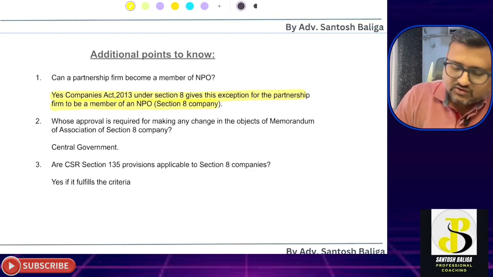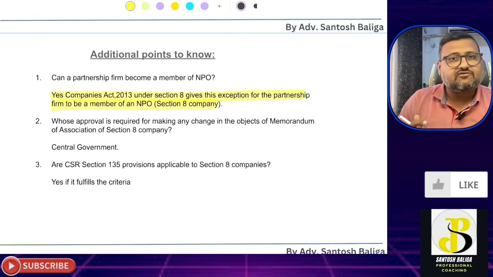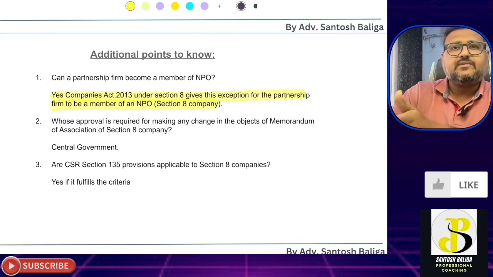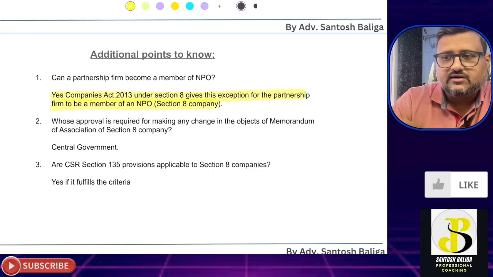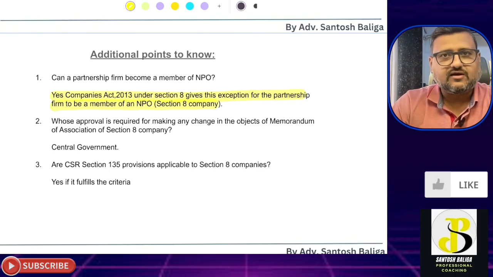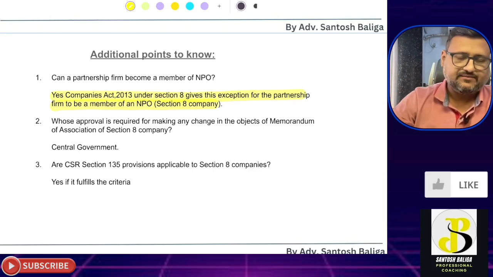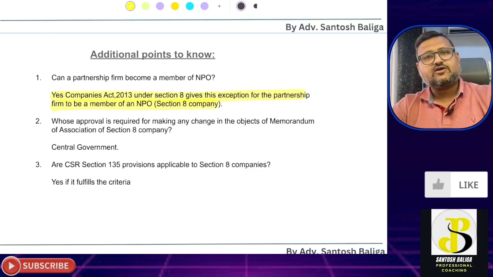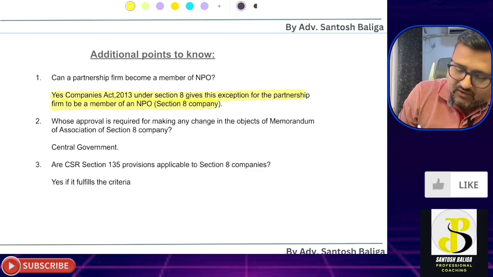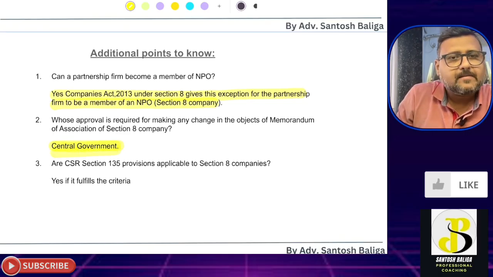Okay, so whose approval is required in case there is any change in the objects of the memorandum of association? Like say today the company was working for the promotion of sports, and now the company wants to change its objective from sports to some kind of social cause, for social welfare. Then in that case the object clause has to be amended, and that object clause can be amended by the approval of the central government. Is it clear?